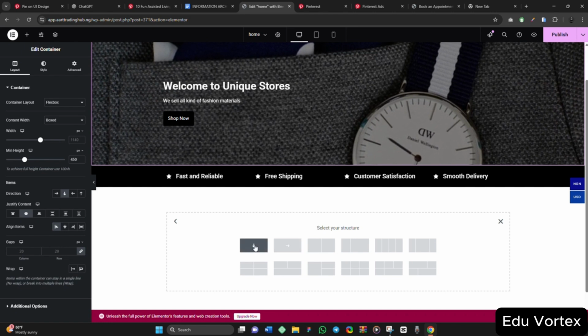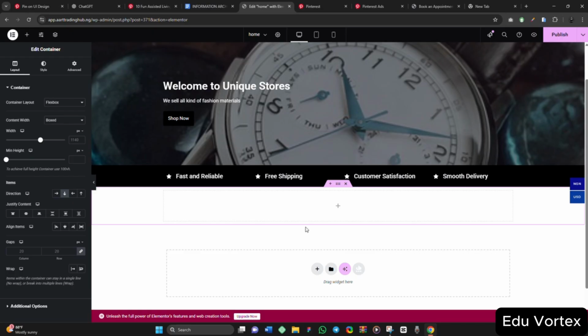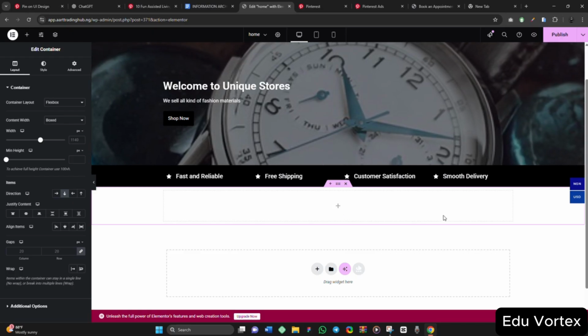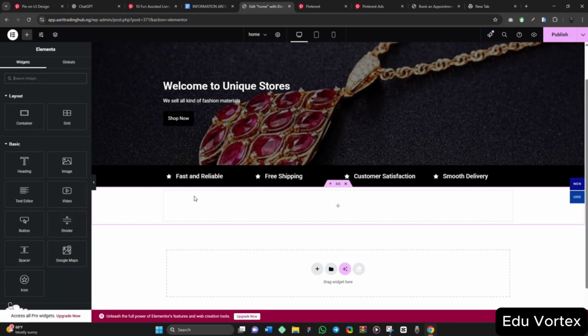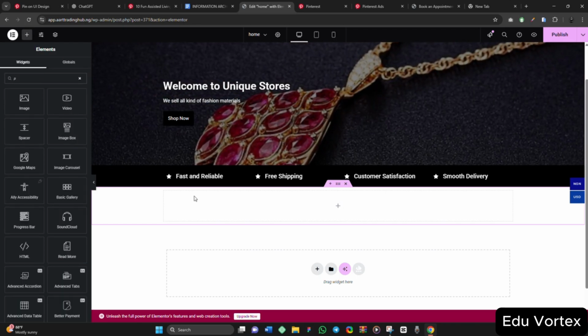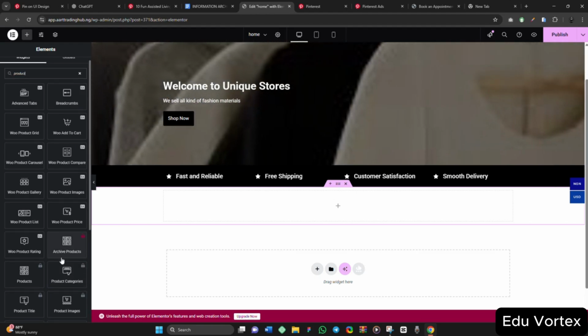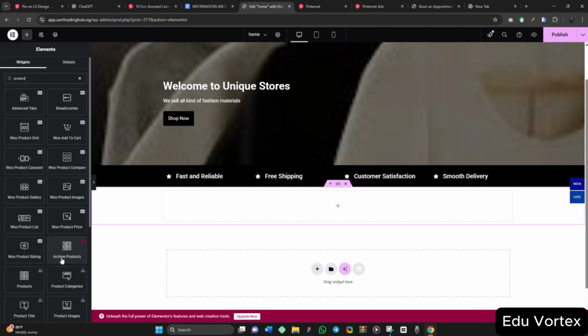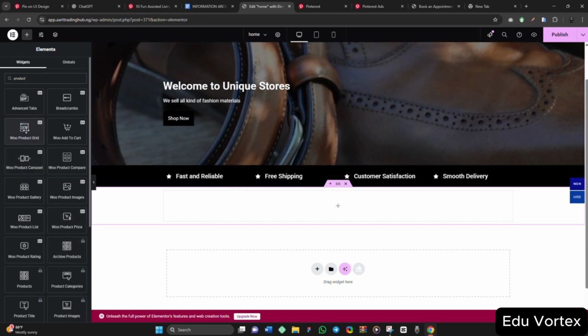So the next thing that we want to do here is now to bring in my products. So if you want to call out your products category by category, or you want to call out your products everything, I'll click on this plus, so I can go to this product here. I will search product. So you see, you have a lot of widgets that you can use, but I will love to use this. Let me check this whole product grid.